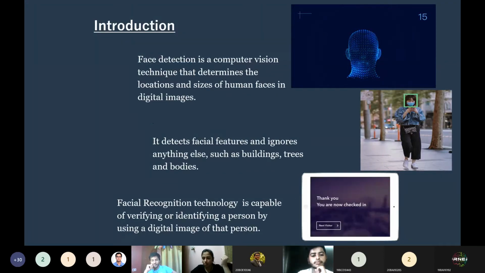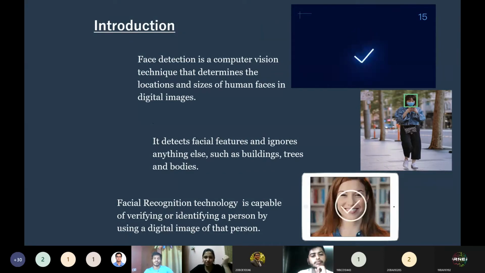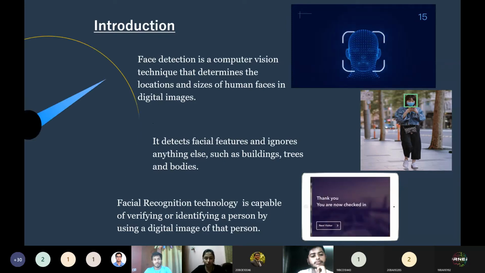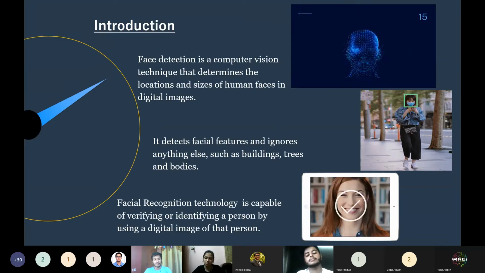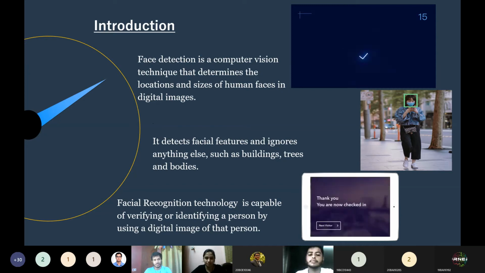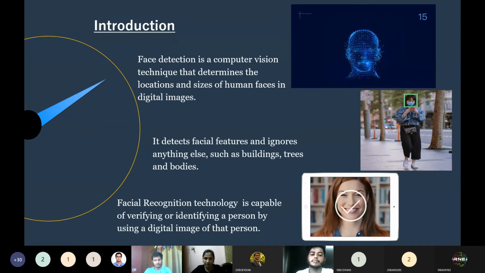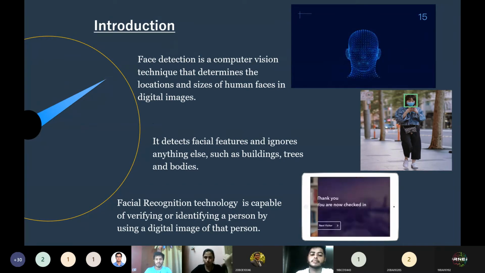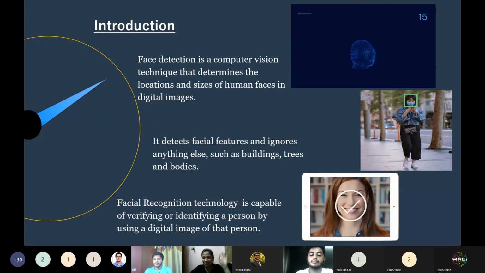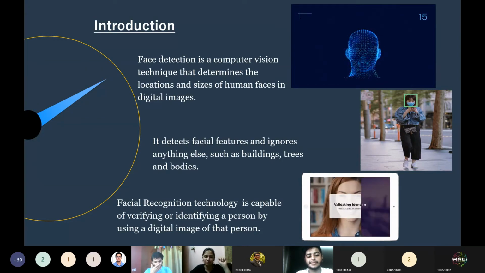I hope you will enjoy this topic. So let's dive into face detection now, as before facial recognition, you need to learn how to detect a face first. Initially, we'll see some theory part, and right after that, we'll switch to the coding part. I know you're waiting for the coding part, but theory is equally important, which actually can't be skipped.